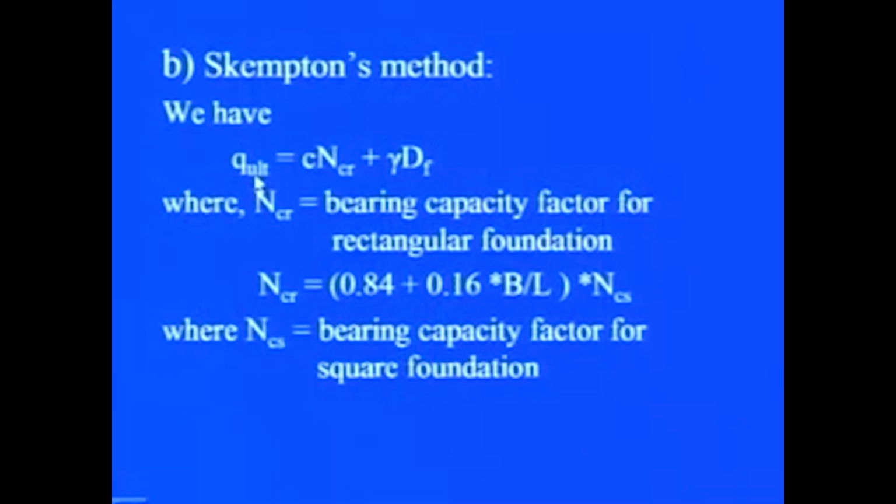Now, using Skempton method, we have Q ultimate equal to C Ncr plus gamma Df, where this Ncr is the bearing capacity factor for rectangular foundation, and as discussed earlier, this Ncr is equal to 0.84 plus 0.16 B by L into Ncs, where Ncs is for the square foundation.